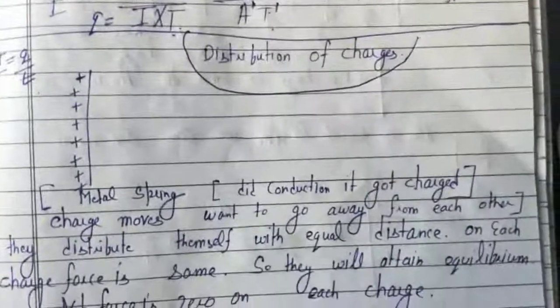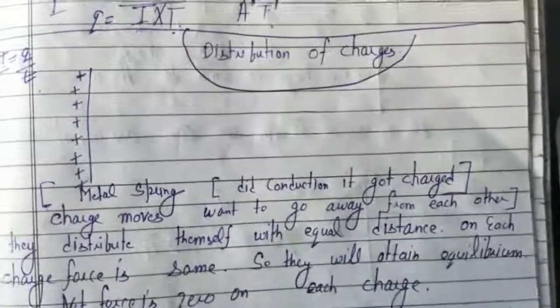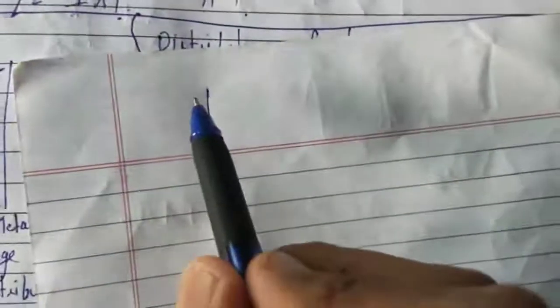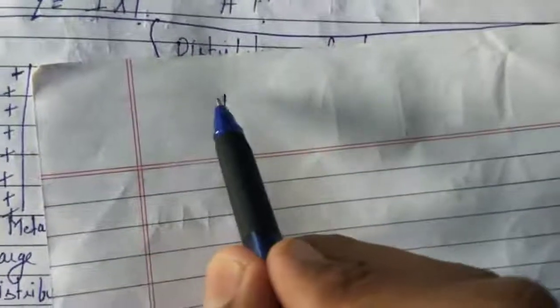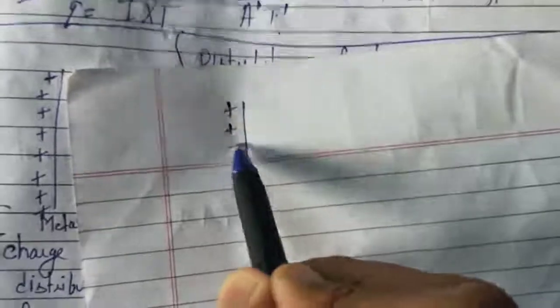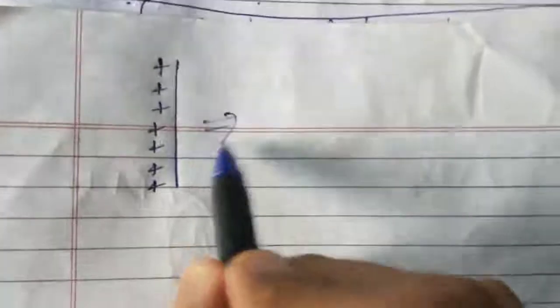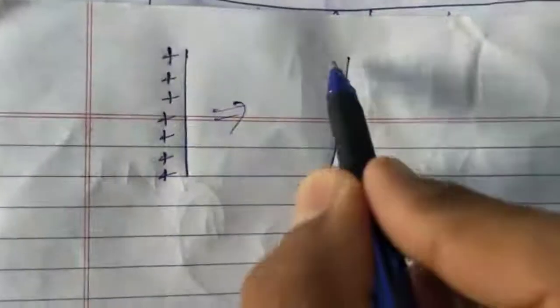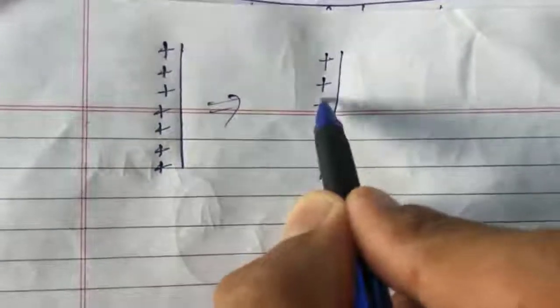So now the next topic is distribution of charges. Suppose we are having a conductor. So the conductor is charged by the conduction method, so it will gain the charges. Where will these charges stay? They will stay on the surface of the conductor, and they will come to rest.